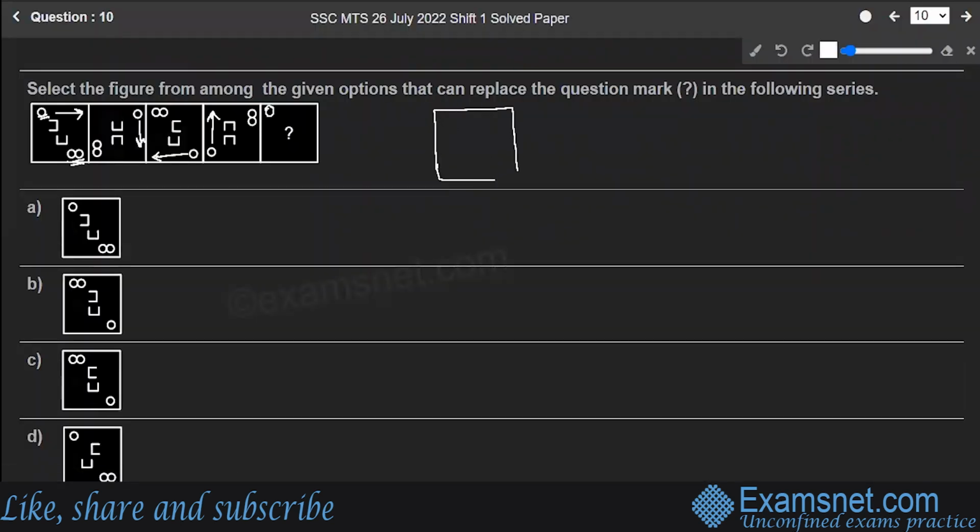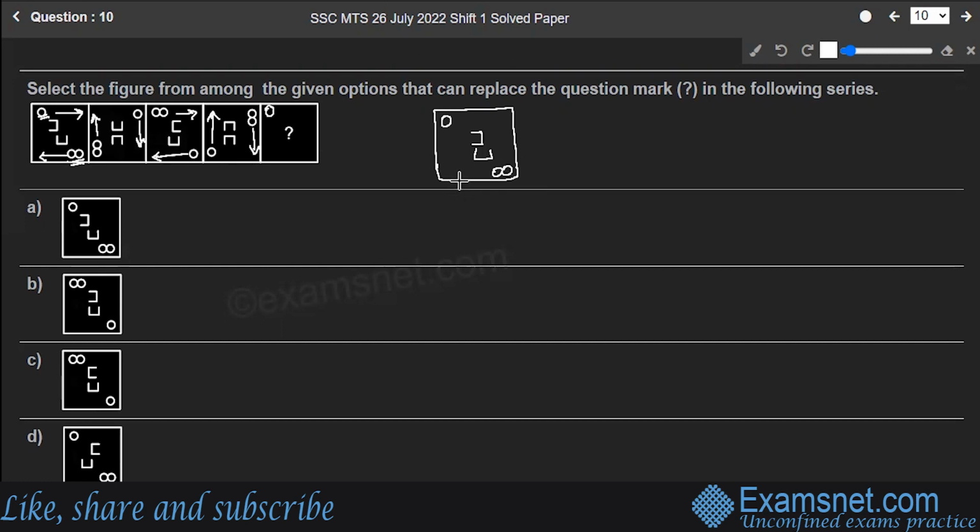Let's make the figure over here. So till now, we had made a circle over here, right? And then an open rectangle in this shape and this one like this. Now, there is only one thing left, that is the double circles. So the double circles are rotating at the corners, and at the same time, they are changing their orientation also. This is horizontal and this one is vertical. This is horizontal over here and this one stands vertical. Now this one over here, when it comes, it will be horizontal to circles, right? So this will be the final figure.